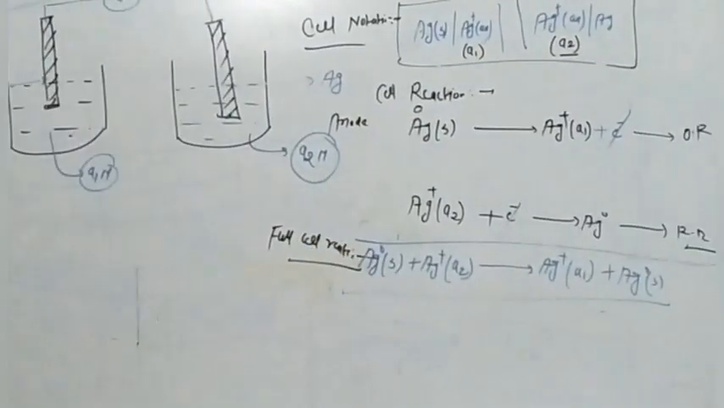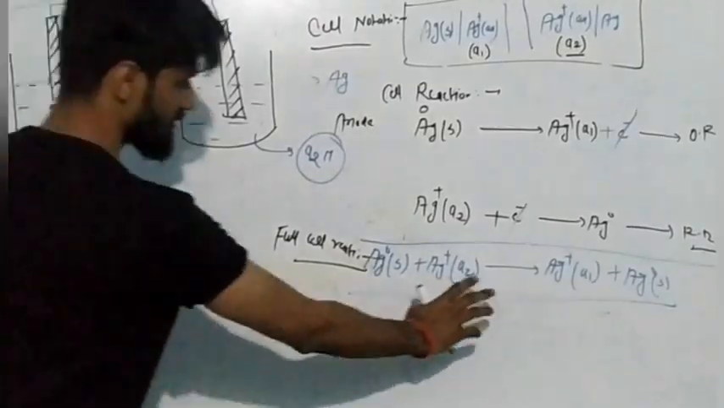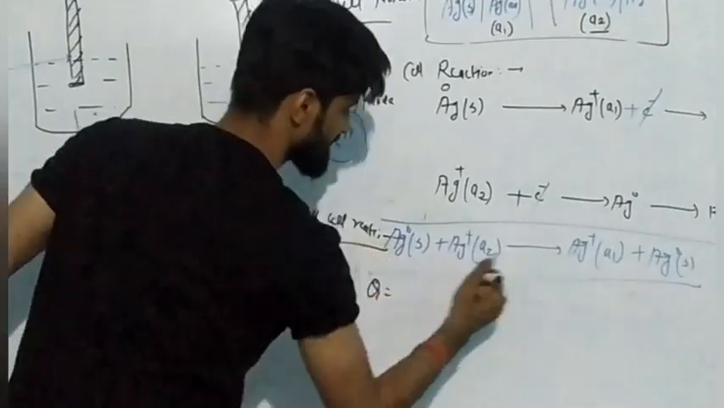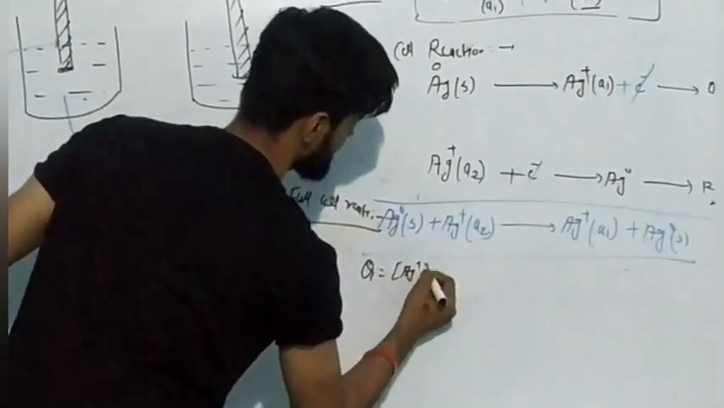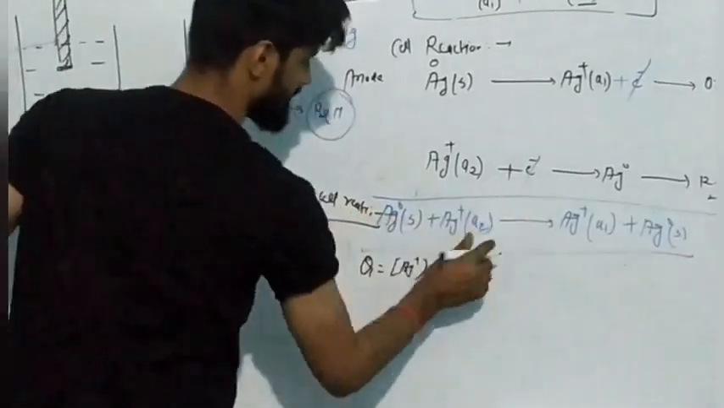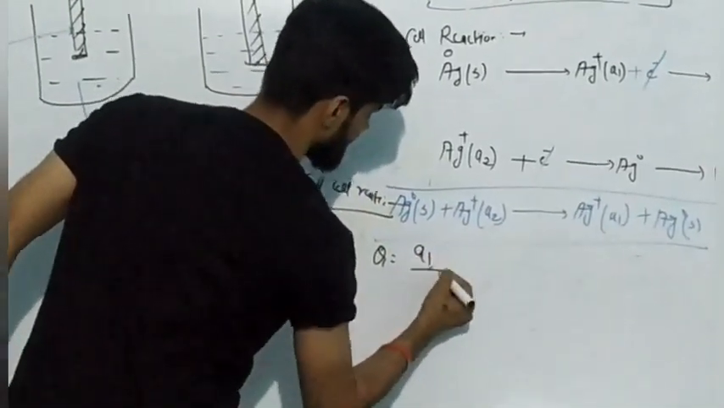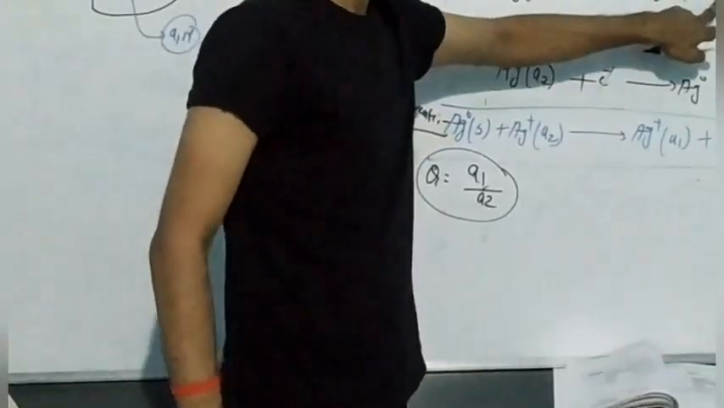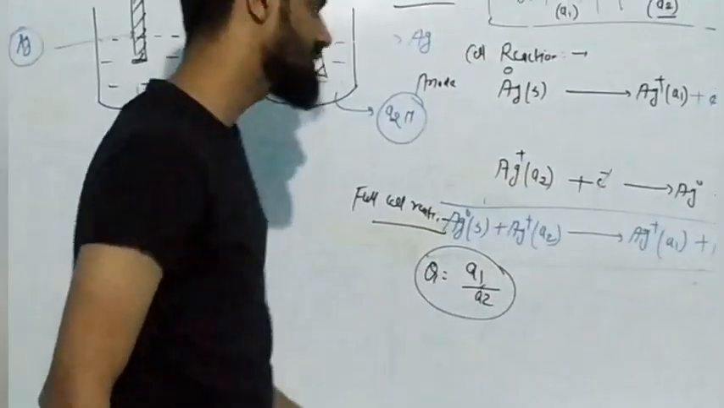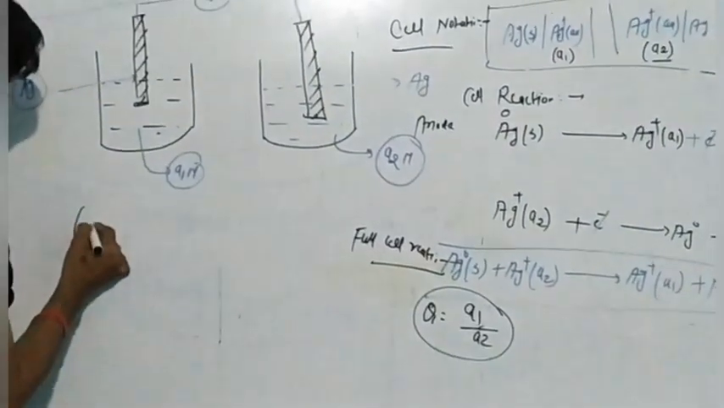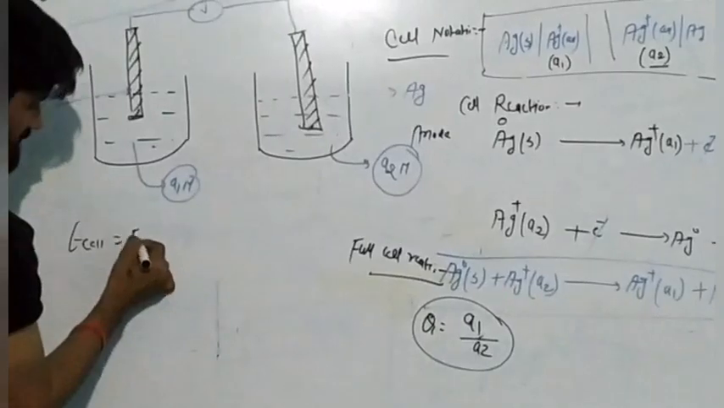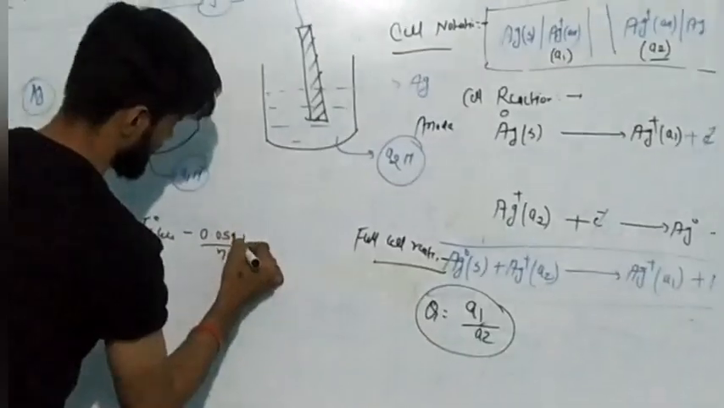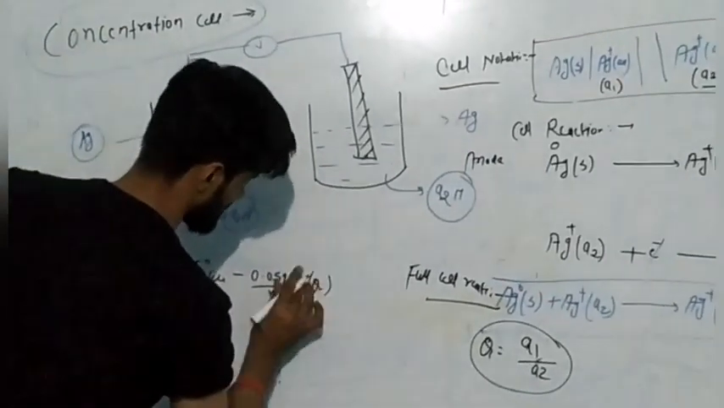Now after writing the full cell reaction, you have to calculate the cell potential. Before going to this, I am writing the Q value. The reaction quotient of this reaction is equal to the concentration of Ag plus, here A1, so I am writing A1 upon A2. Now the n factor for this reaction is 1, because we are adding only one electron on both sides of the reaction. So you will write E cell is equal to E inert cell minus 0.059 upon n log Q.